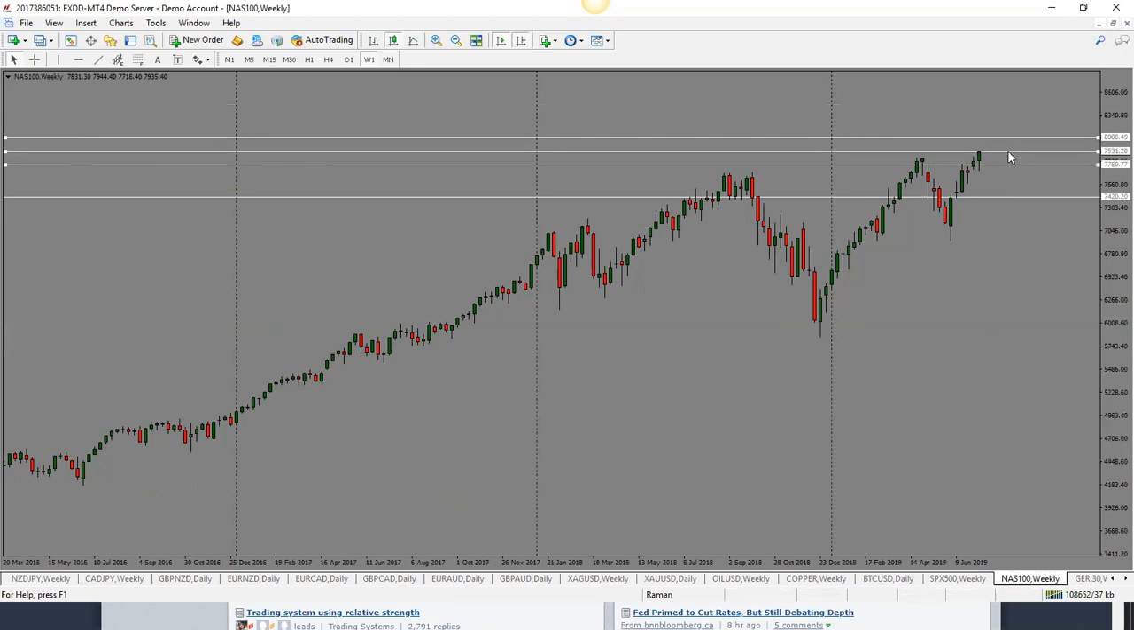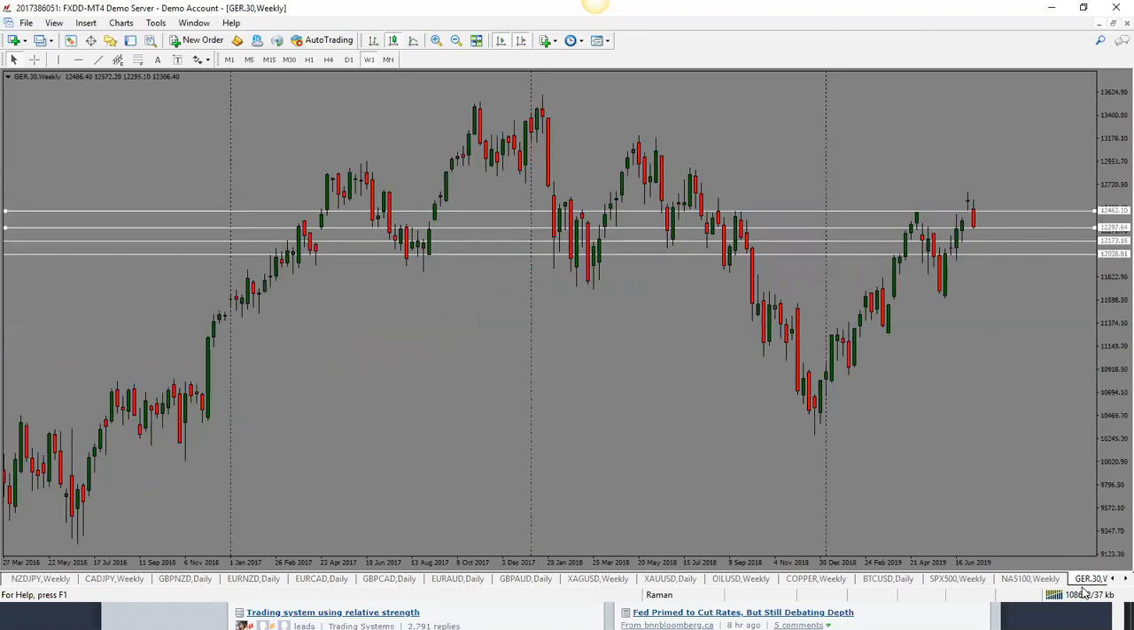In terms of the pullback, we could get a pullback into 78.80 potentially, and then a further move to the upside. So bullish bias here for our equities, for our NASDAQ as well.